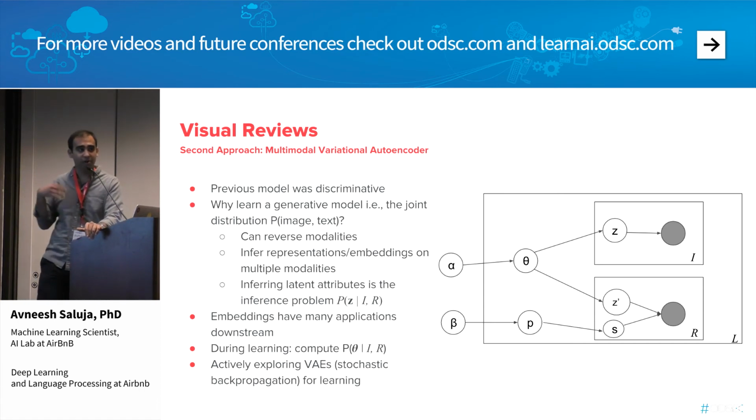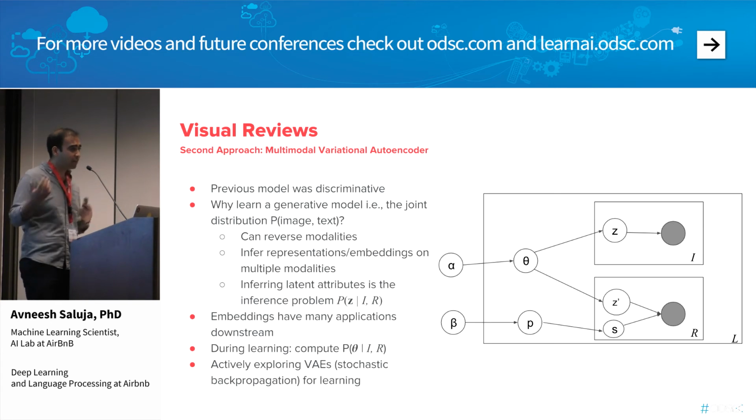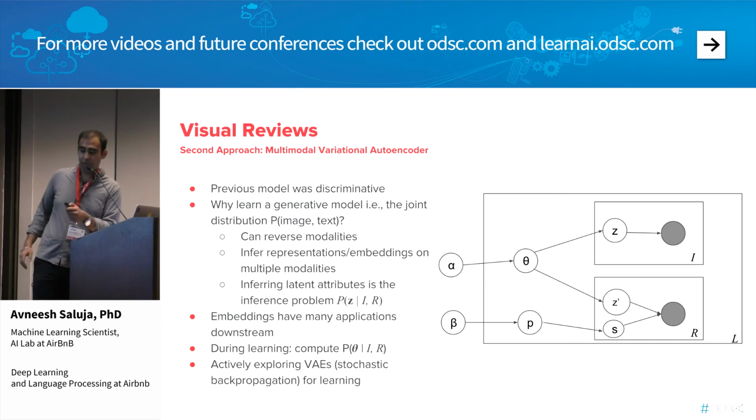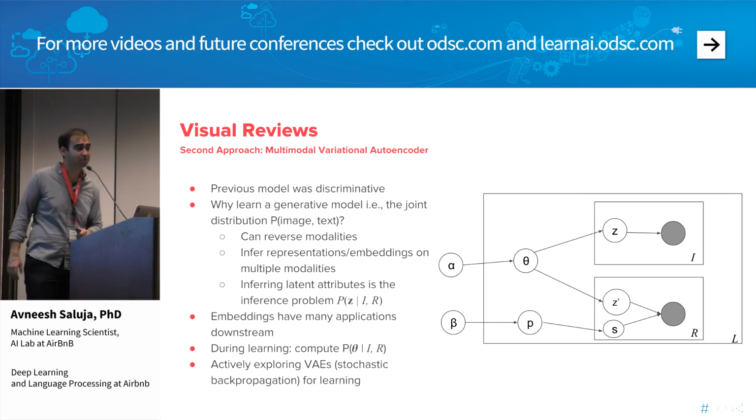So these latent variable models, probabilistic graphical models, are extremely flexible. We are actively exploring variational autoencoders, which is, for me, a very exciting framework that's come up in the last few years, to do a lot of the inference and the learning here. Just to make it clear, the inference problem is essentially computing the posterior over the latent variable z and theta (I forgot to add theta), conditional on the observed variables, the images and the reviews.